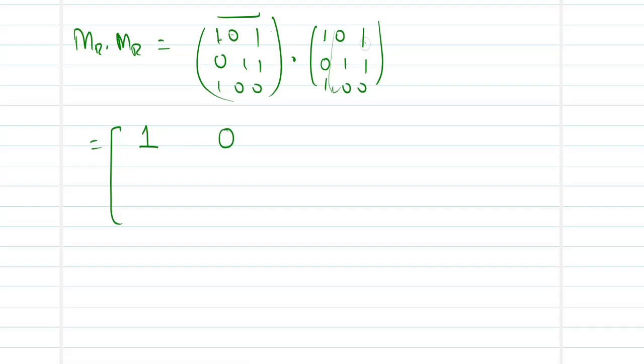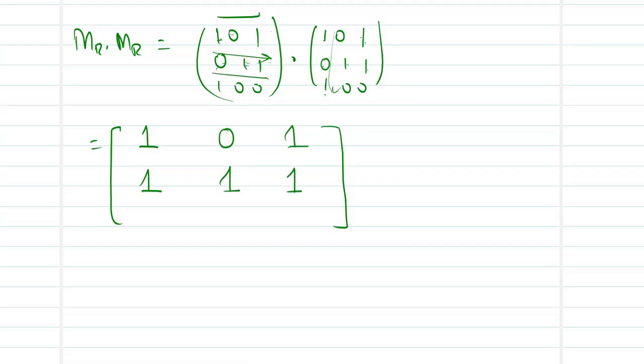Next, 1 into 1 is 1, you have got a 1, so you need not bother about the remaining things. Next row, 0 into 1 is 0, 1 into 0 is 0, 1 into 1 is 1, so you have the entry 1. 0 into 0 is 0, 1 into 1 is 1, so you have got a 1, so you can stop. 0 into 1 is 0, 1 into 1 is 1, yes, we can stop.